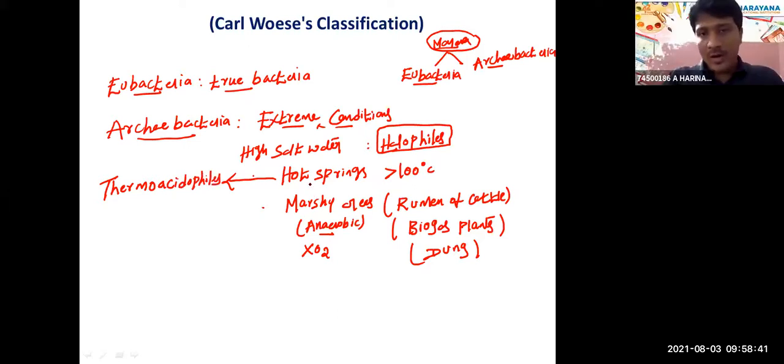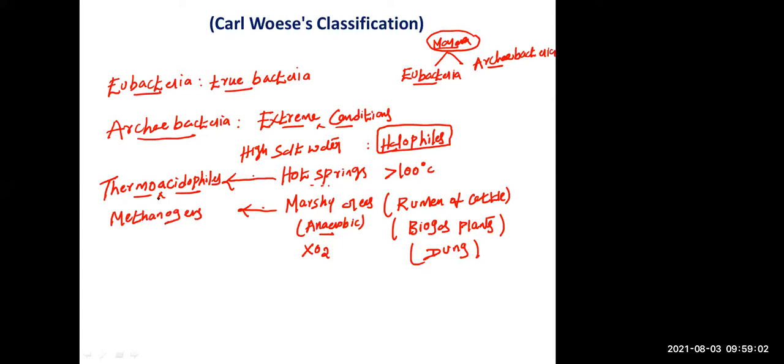Because in hot springs the temperature is very high as well as highly acidic, that's why they are called thermoacidophiles. The bacteria present in marshy areas we call methanogens. So these are the different types of archaebacteria.